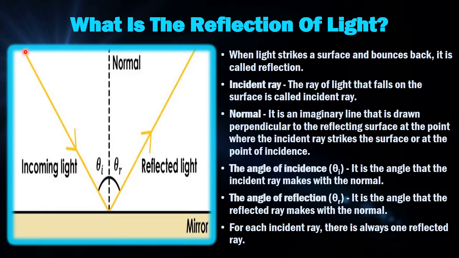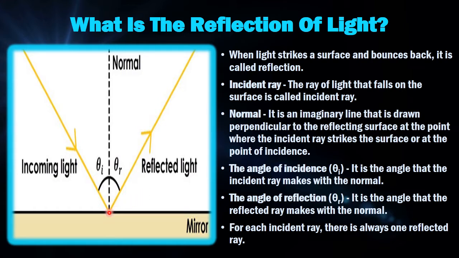The light coming and touching the mirror will be called the incidence ray. After touching the mirror, because the mirror is a shiny surface, it will reflect light. This is the reflected light, and this is called the reflected ray.